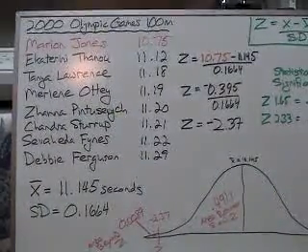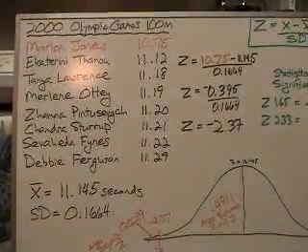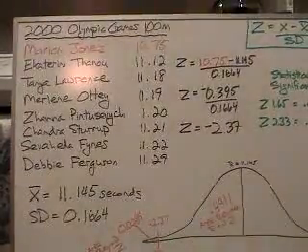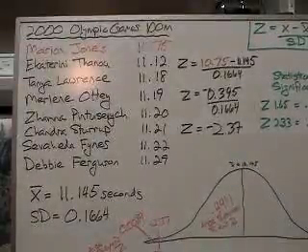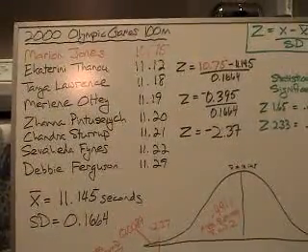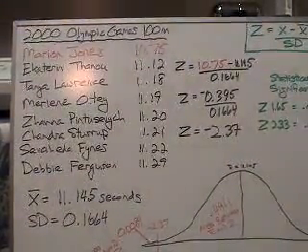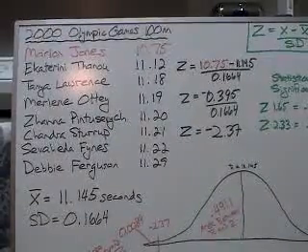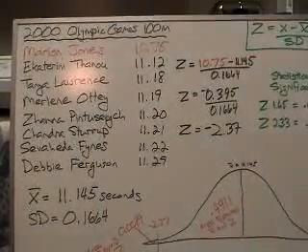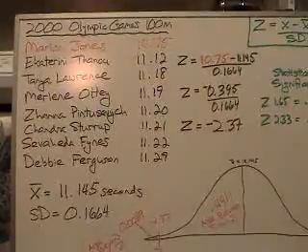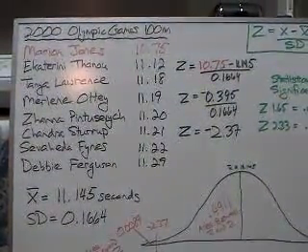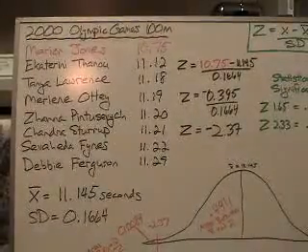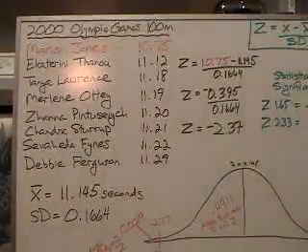Then we need to get the standard deviation, and I'm not going to go through all this, but we remember the way that we get it is we take each individual score, subtract the mean, and square it. Then we get the summation of all those and divide by n minus 1, which ends up being 7, and that gives you your variance. Then you get the square root of your variance, and that gives you your standard deviation, which, as we can see up there, is 0.1664. So once we get that, we can get a z-score.